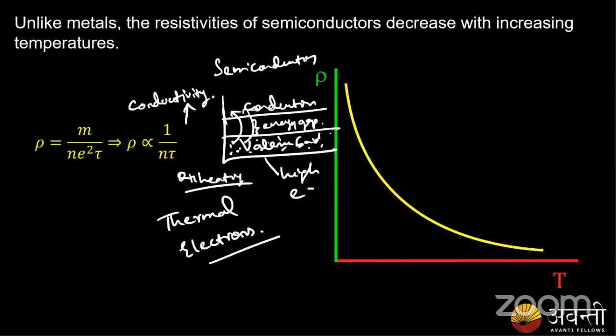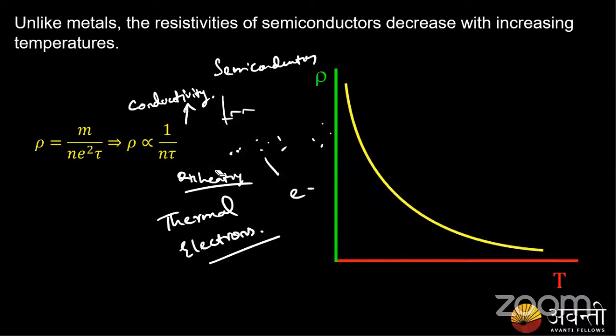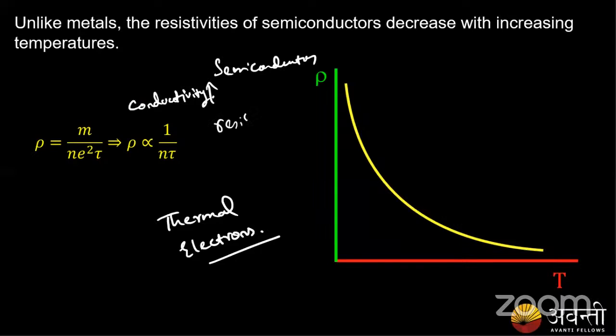Since conductivity increases on heating, the resistivity obviously decreases. Hope this is understood, guys.